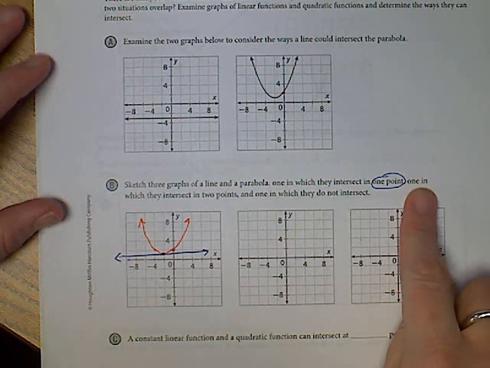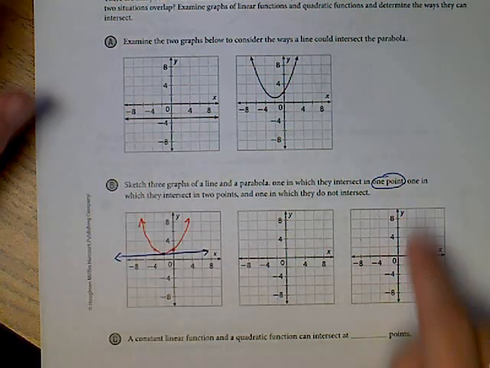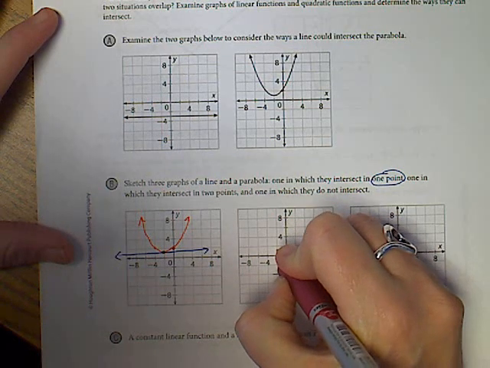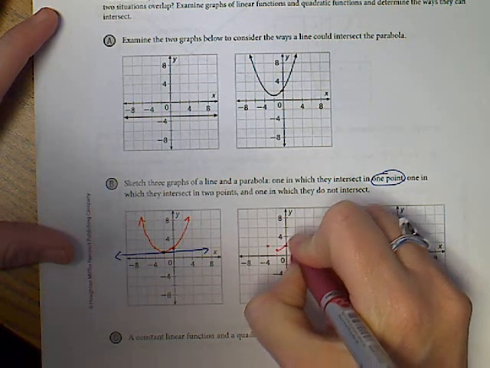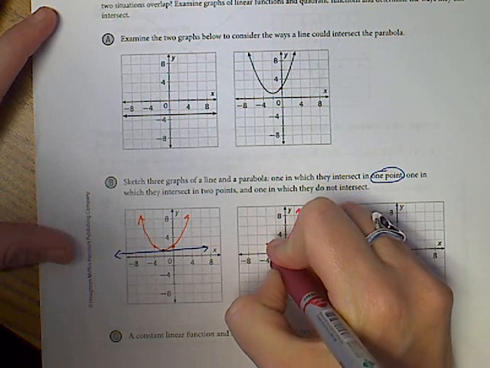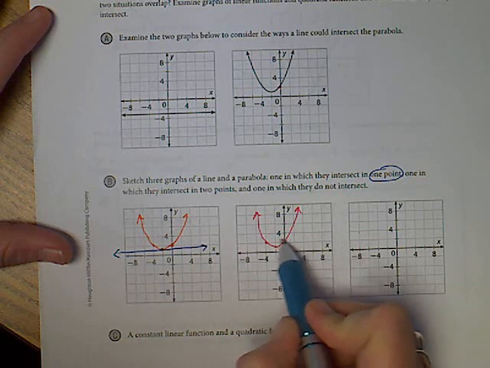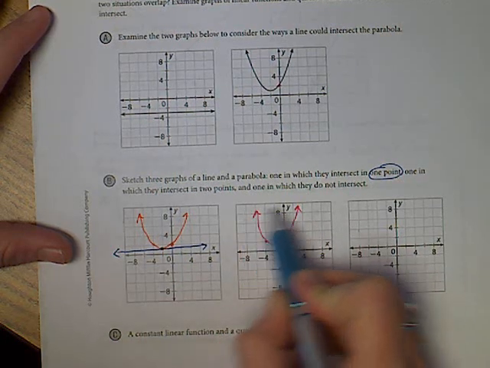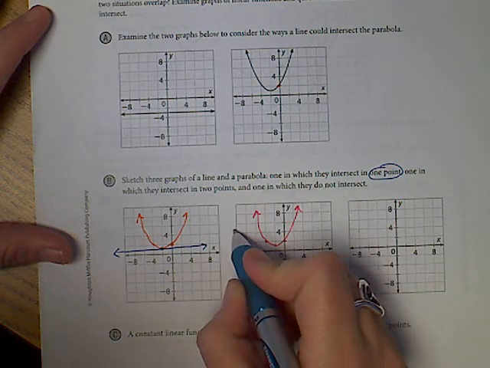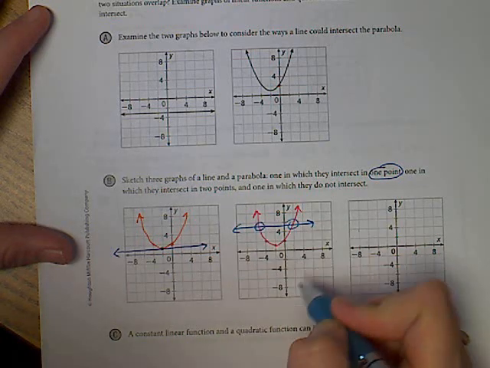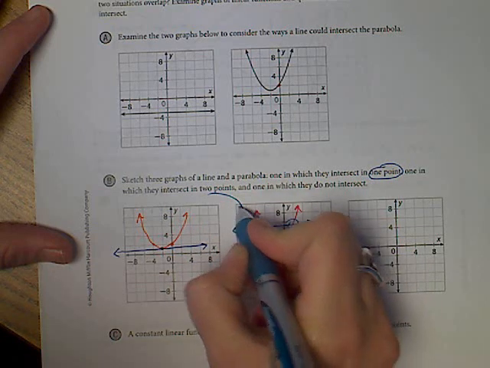The next one they want me to draw is where they intersect in 2 points. So again, my parabola is going to be here. And I need it to intersect in 2 points. So I have a lot of options this time. I can draw my line here for twice, or up here. I could really draw it anywhere headed up. So notice I'm going to intersect 2 times. So this is my 2 points.